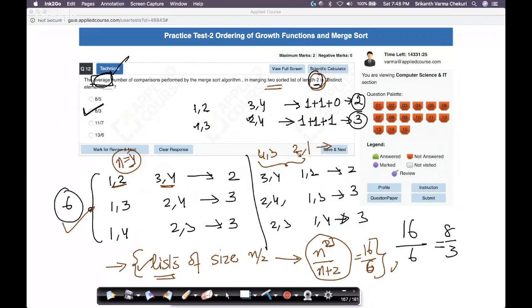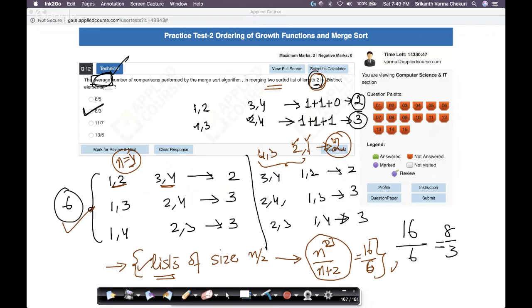So first I compare these two. So one comparison. Then this is gone. Then I compare this with this. 2 comparisons. This is gone. So this requires 2 comparisons. Right? So how many do I have now? 18 by 7 is what I have. Is there any other option that I missed out? I actually missed out 4, 3 and 2, 1. So there is 2 here.